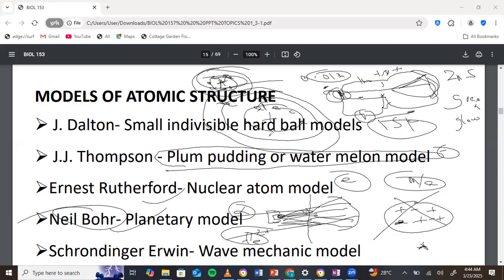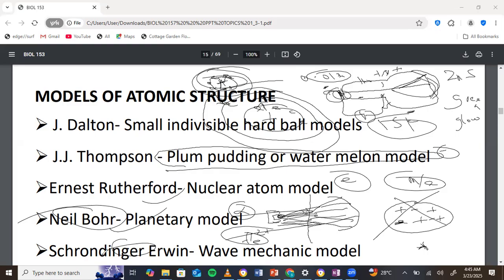But then the limitation about Bohr was that he considered the electrons as particles, which will be in definite orbits, moving in circular orbits. But that was to the neglect of Louis de Broglie's idea that the electron is a particle and a wave at the same time. So the wave nature was not considered. And that is when Schrödinger came in. So this whole thing is like a story, right?